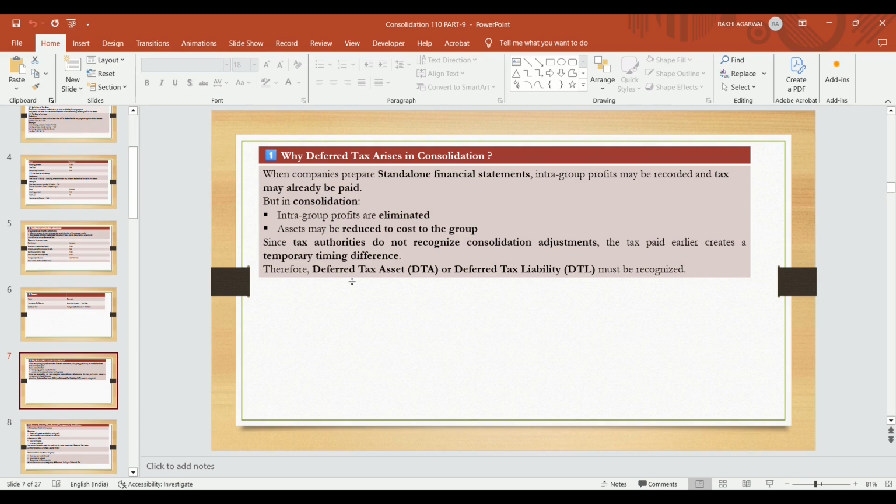But in consolidation, when we merge all the financials of the parent company and the subsidiaries, all the intra-group profits and intra-group adjustments are eliminated. Assets may be reduced to cost to the group if they are lying in the books. Since the tax authority does not recognize consolidation adjustments, tax paid earlier creates a temporary timing difference. Therefore, a deferred tax asset or deferred tax liability must be recognized.